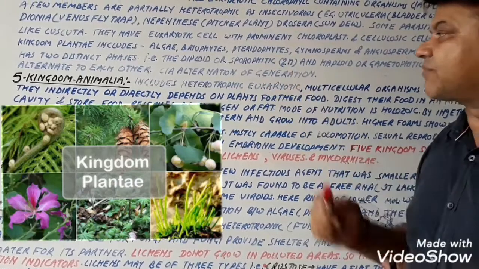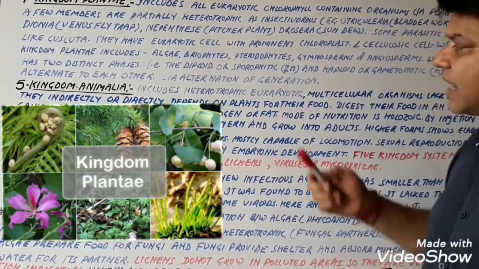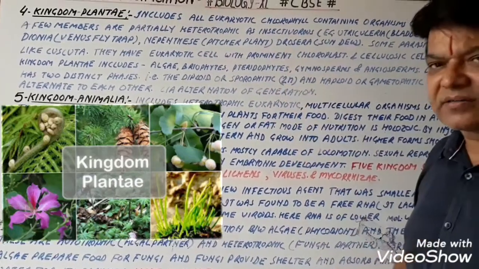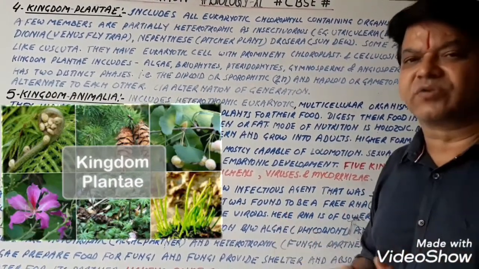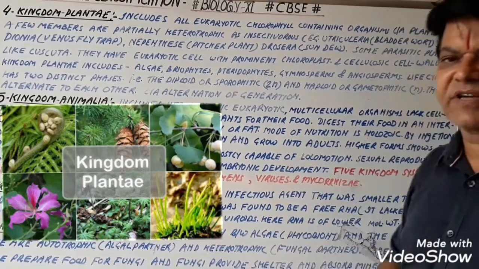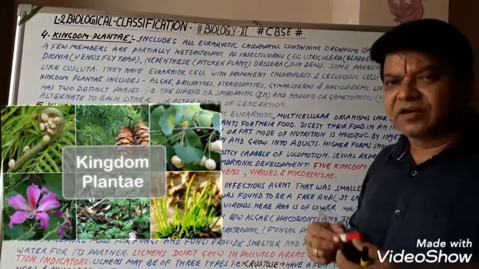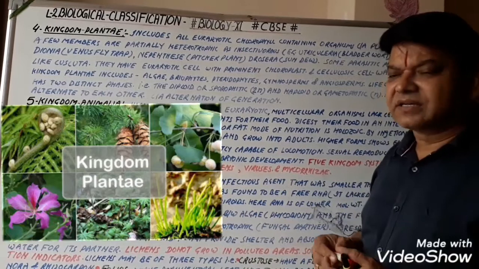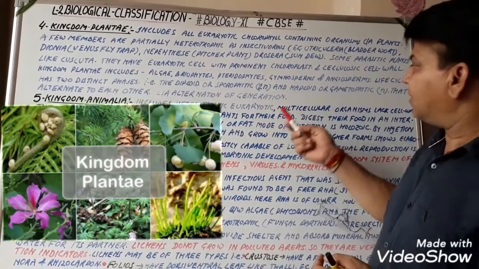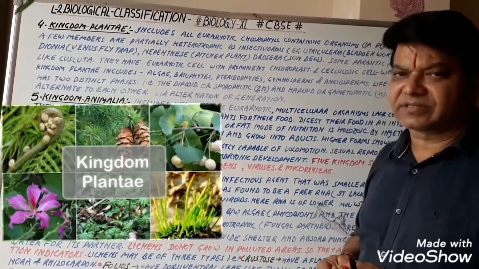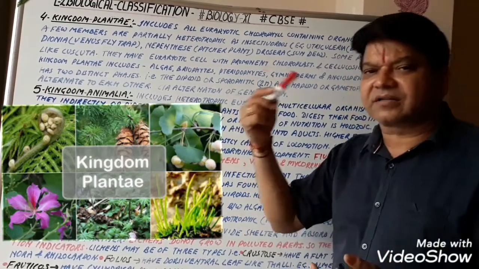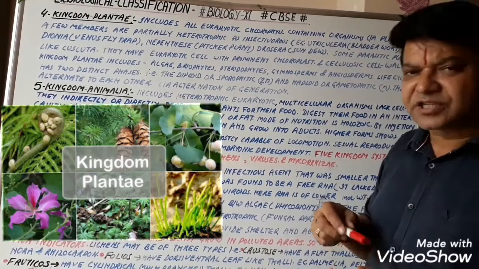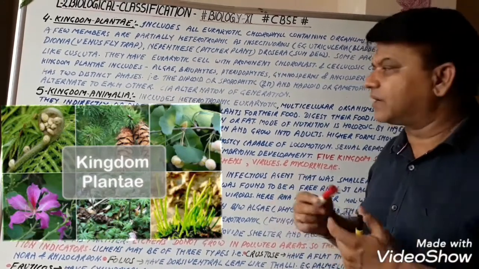This is a very important phenomenon in the life cycle of flowering plants. That is, they show alternation of generation. Because their life has two phases: the sporophytic phase, the diploid phase, in which 2n number of chromosomes are there. Second is the haploid or gametophytic phase. So the gametophytic phase alternates with the sporophytic phase, and the sporophytic with the gametophytic phase. This phenomenon is known as alternation of generation.